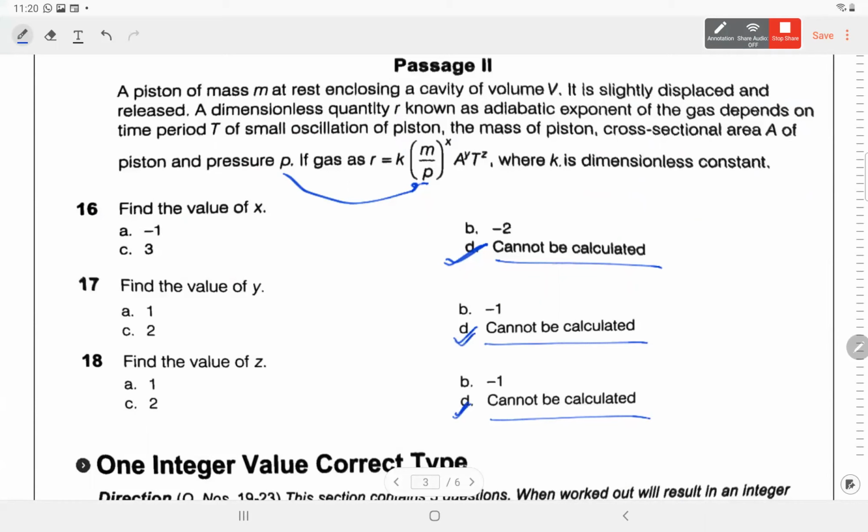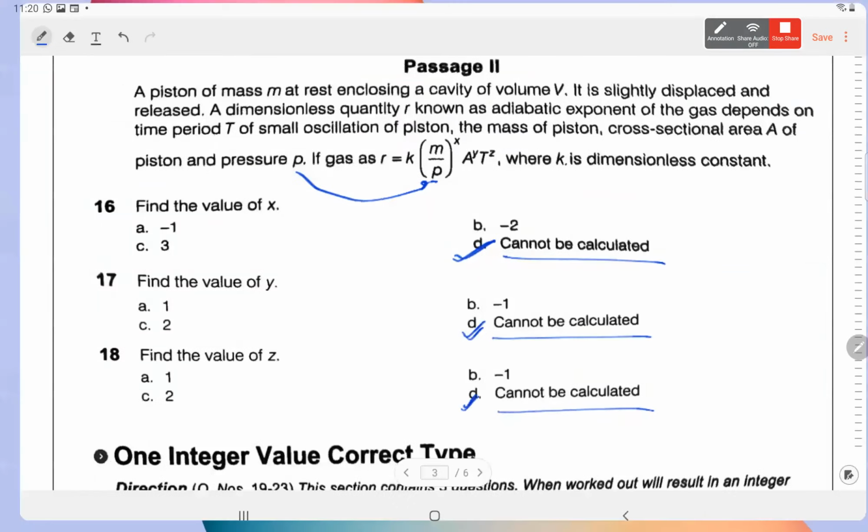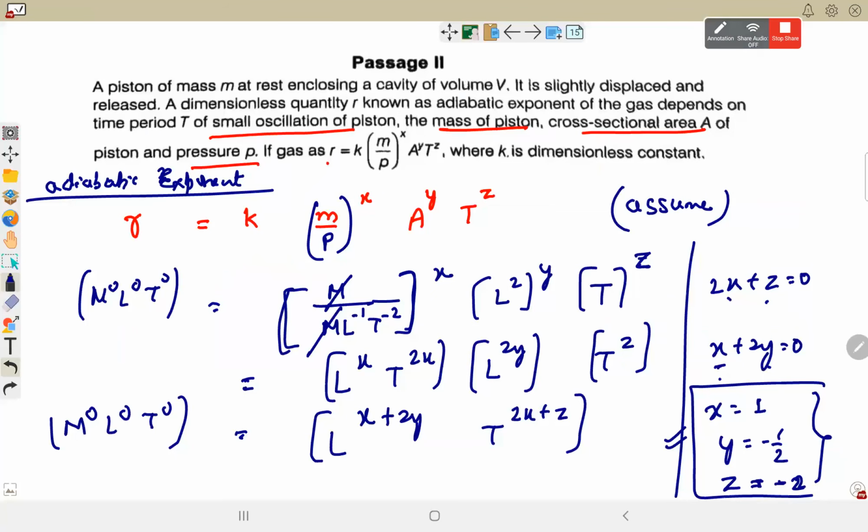This is a very tricky type of question. ये समझ में आ रहा है क्यों calculate नहीं हो रहा है? Because there are three variables and equations are only two. One got cancelled out because of this formula that was given.